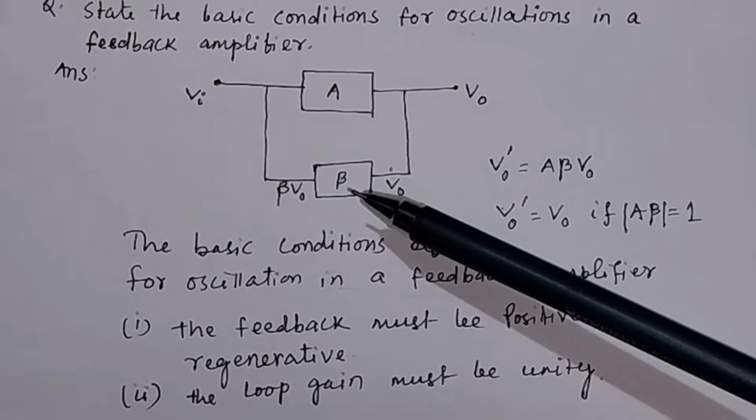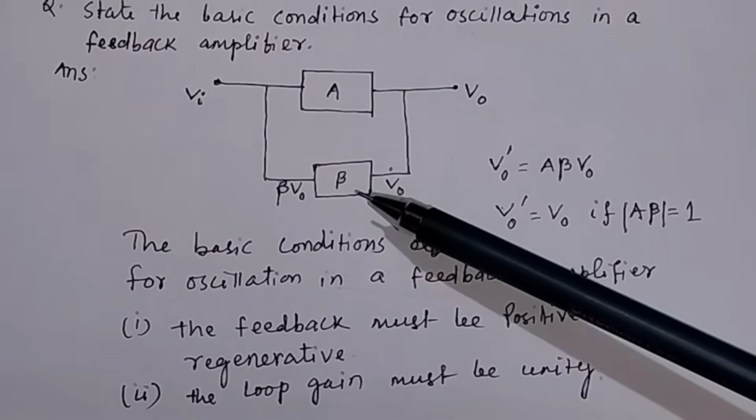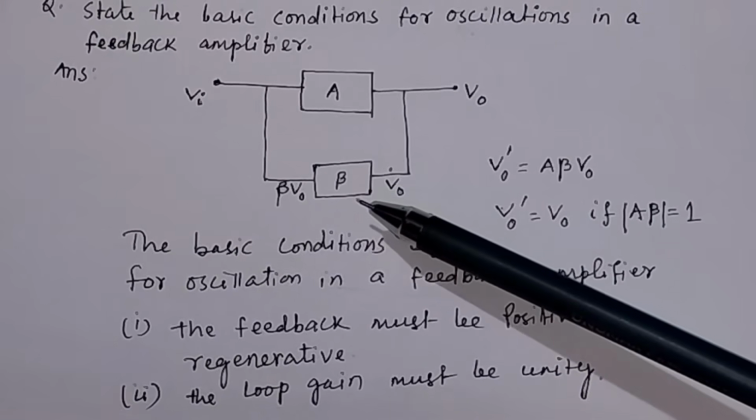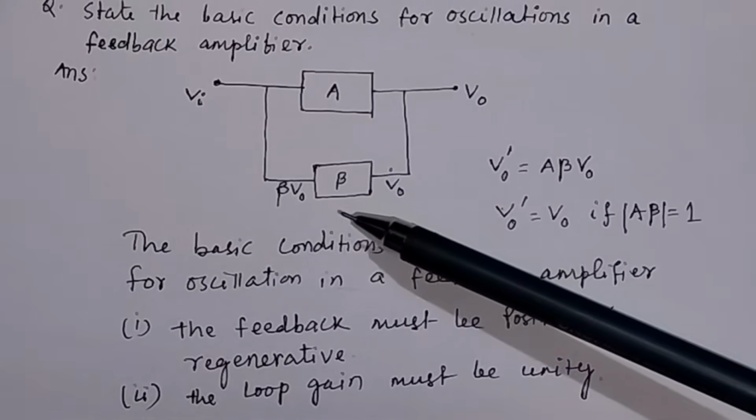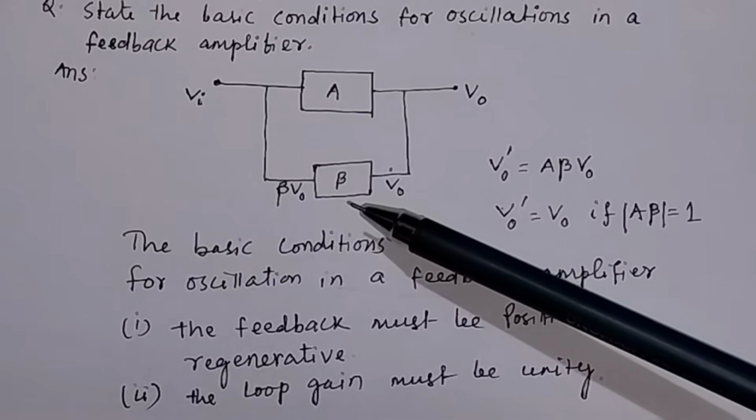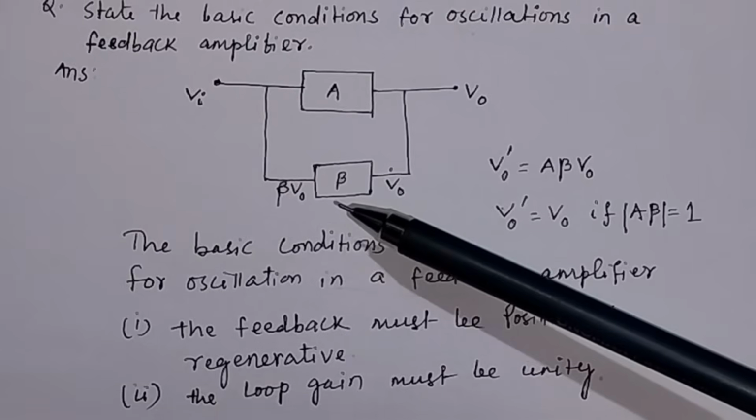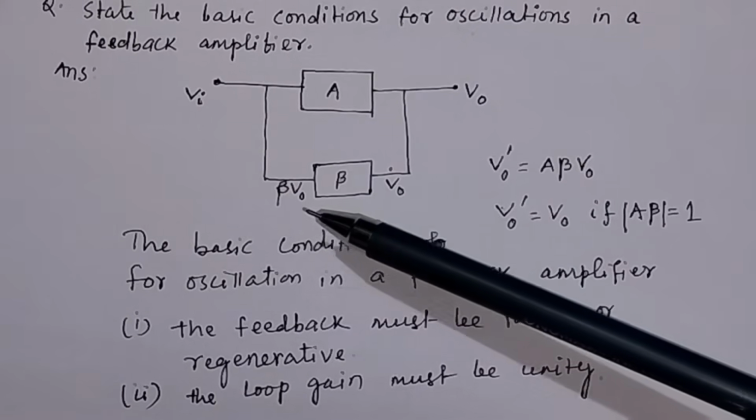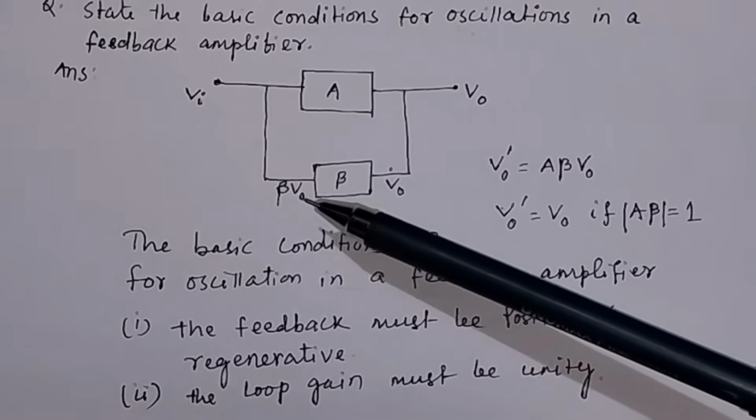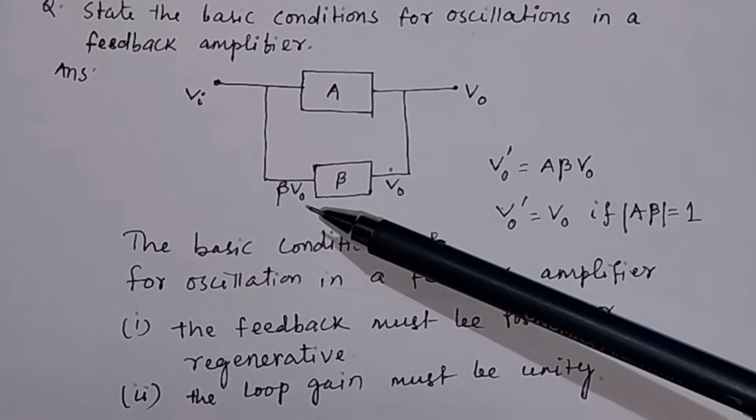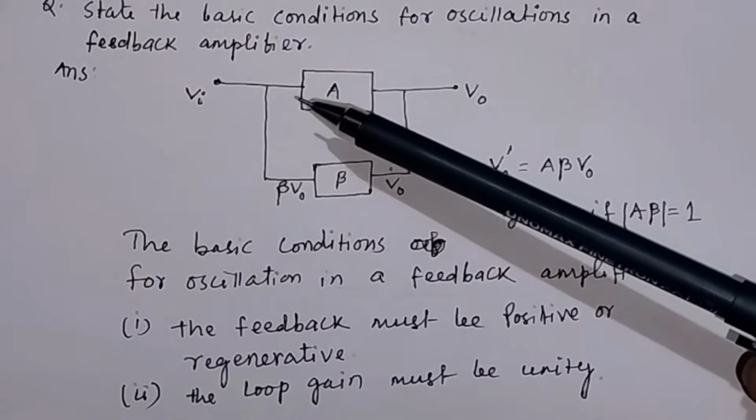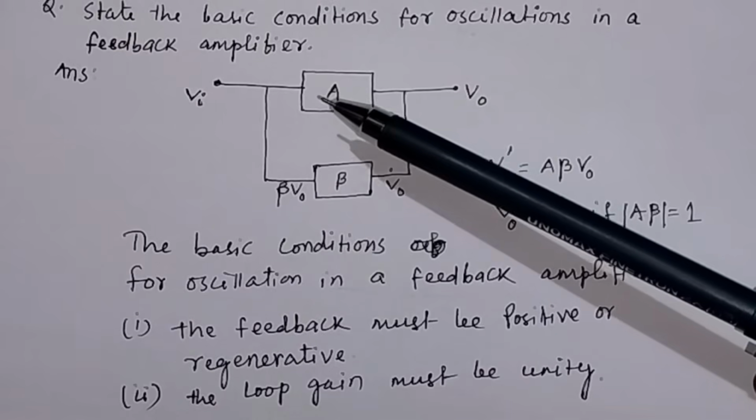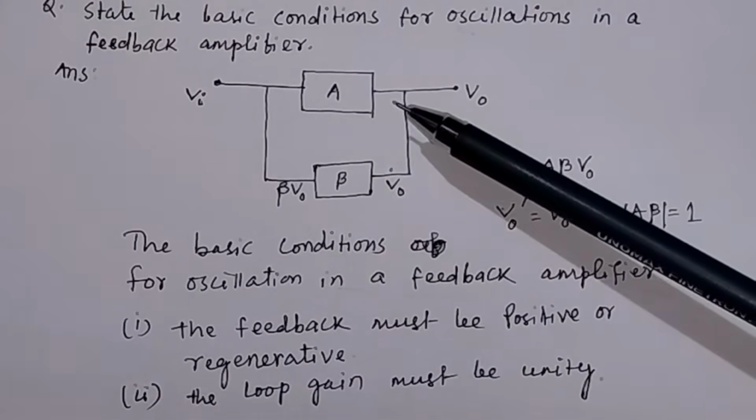The gain will be equal to beta, which is called the feedback fraction or feedback ratio. This is also the gain of this feedback circuit. So beta will be equal to output by input, and output will be equal to beta times the input. So this output will be equal to beta times the input, and this output will again feed to the input of this amplifier. Okay, then what will be the output?